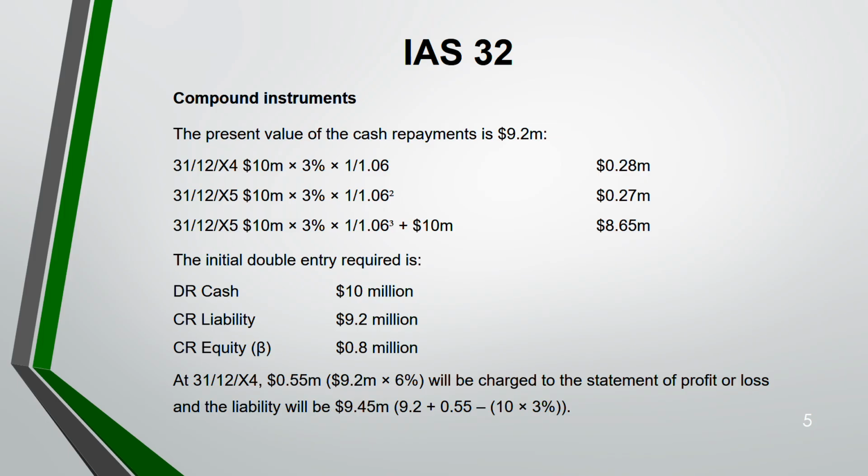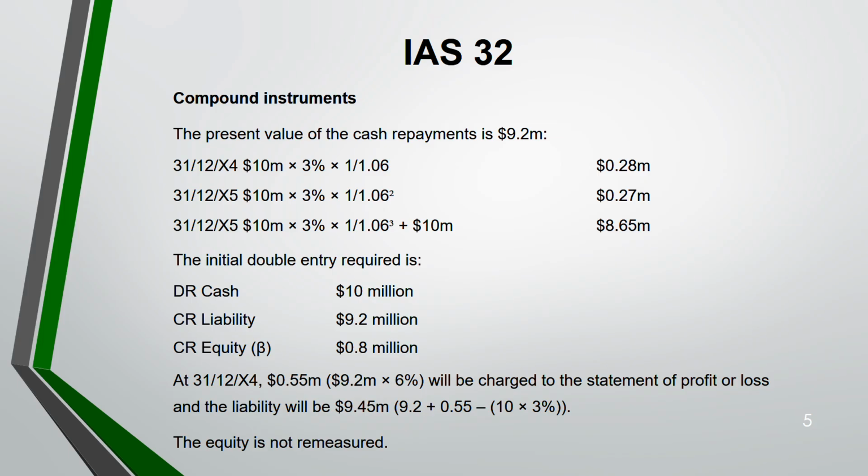Why 10 into 3%? The interest paid for the year you have to deduct. Okay, so your liability will be 9.45. Now equity is not remeasured, only the liability is remeasured.